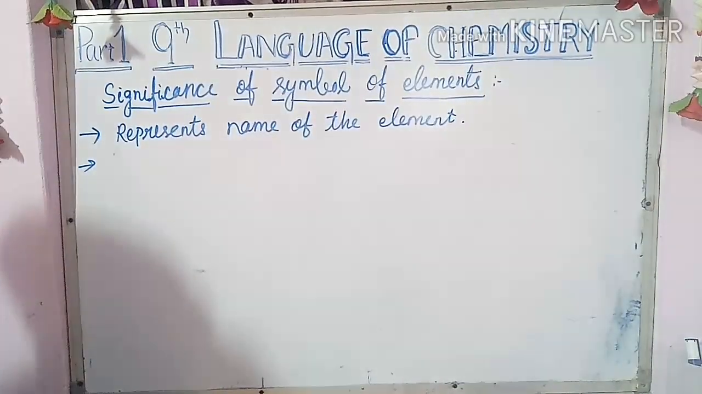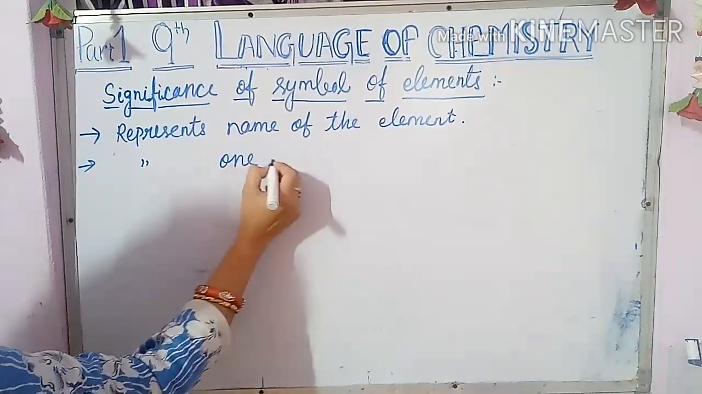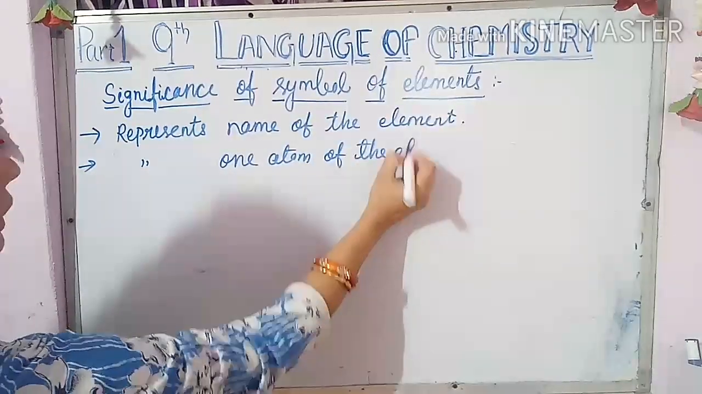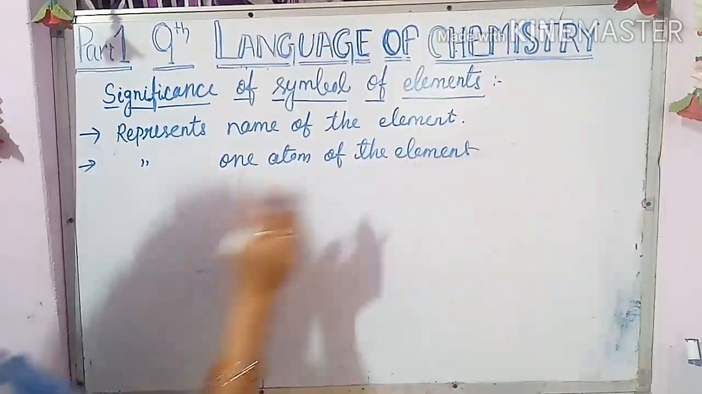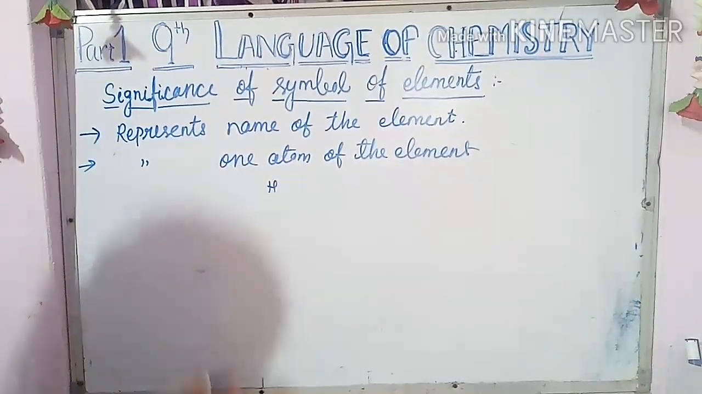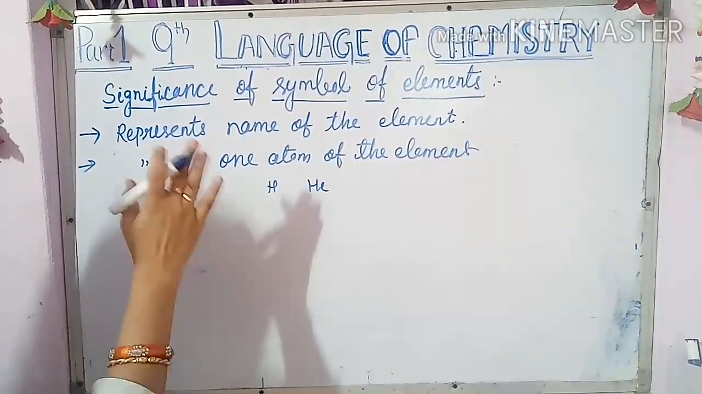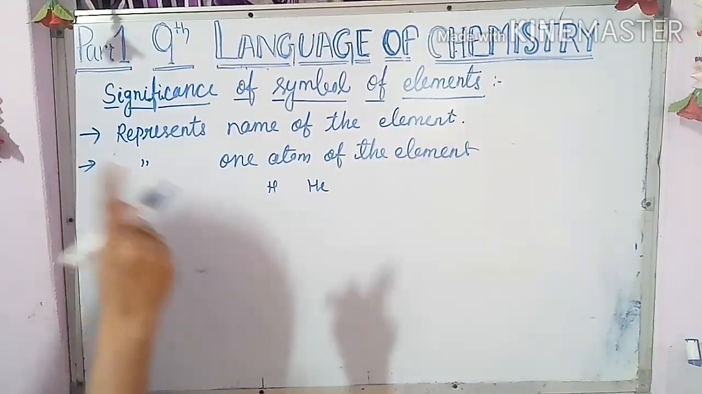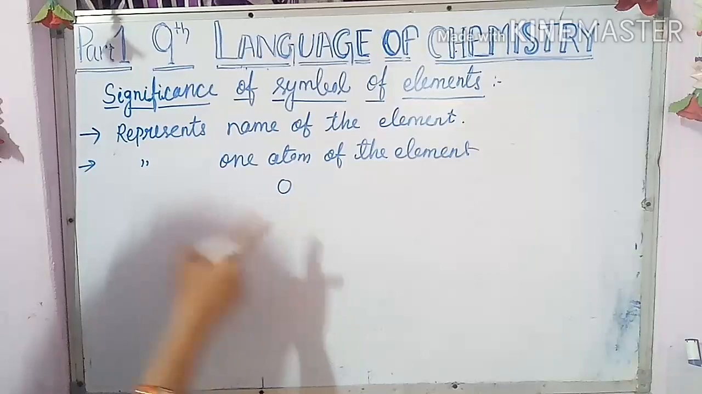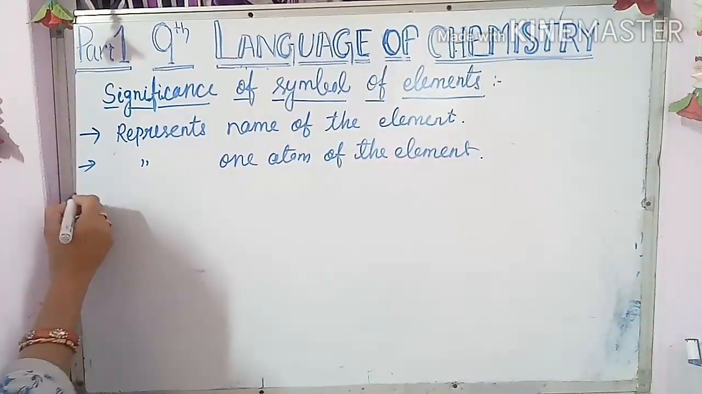Now the second one: it represents one atom of the element. What does it represent? One atom of the element. Suppose here is hydrogen. If you write H, it means one hydrogen atom. Or if you write He, it means one helium atom. Whatever symbol you write, that is only one atom. Suppose oxygen, O. O means it is one atom only. So it represents one atom of the element. That is another significance.